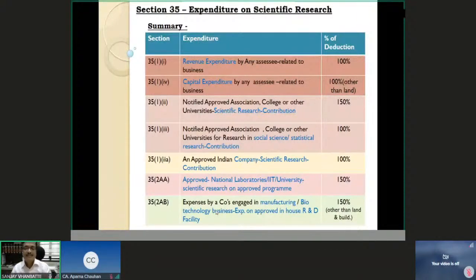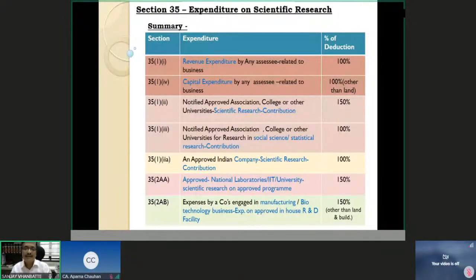And expenses incurred by a company engaged in manufacturing or biotechnology, but these expenses have to be on approved in-house research and development facilities. So I should be a company, engaged in manufacturing or biotechnology business, and I should have an approved in-house research and development facility.